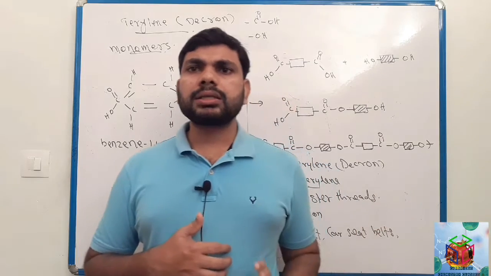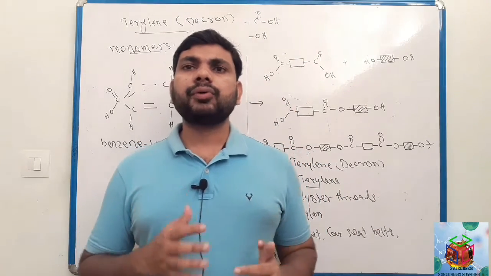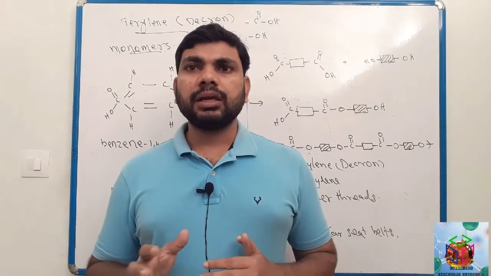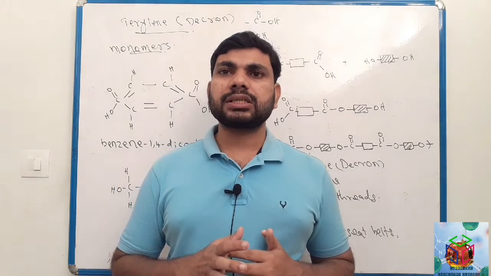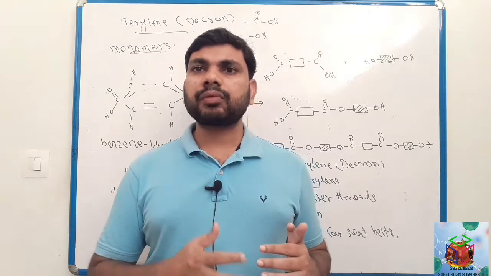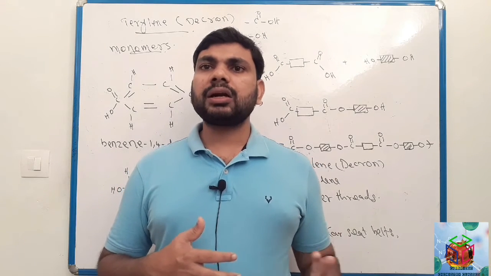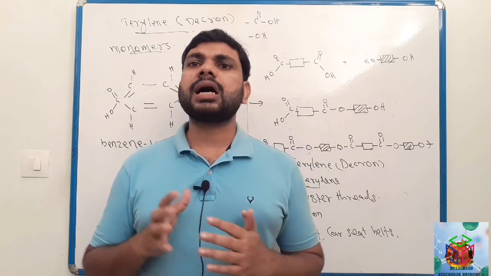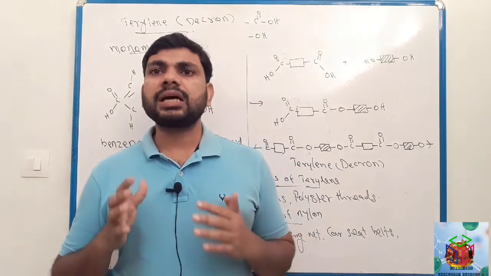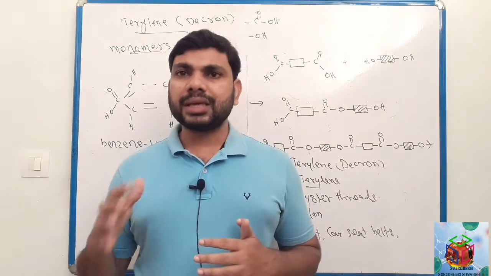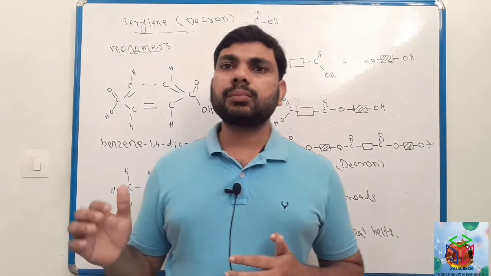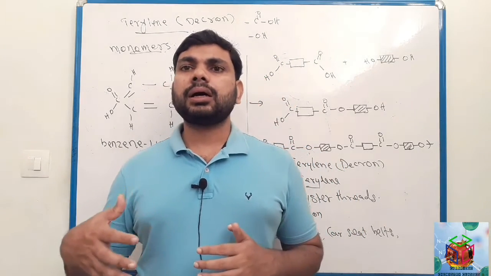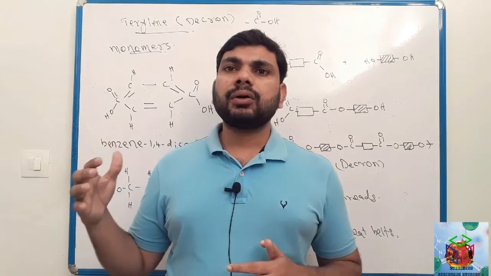So we learned before, alcohol and carboxylic acid react together to form ester in presence of concentrated sulfuric acid. Concentrated sulfuric acid helps to remove water molecule. Similarly here, pteryline or dacron contain monomers with carboxylic acid and alcohol. Carboxylic acid and alcohol react together to form ester by eliminating water molecule.